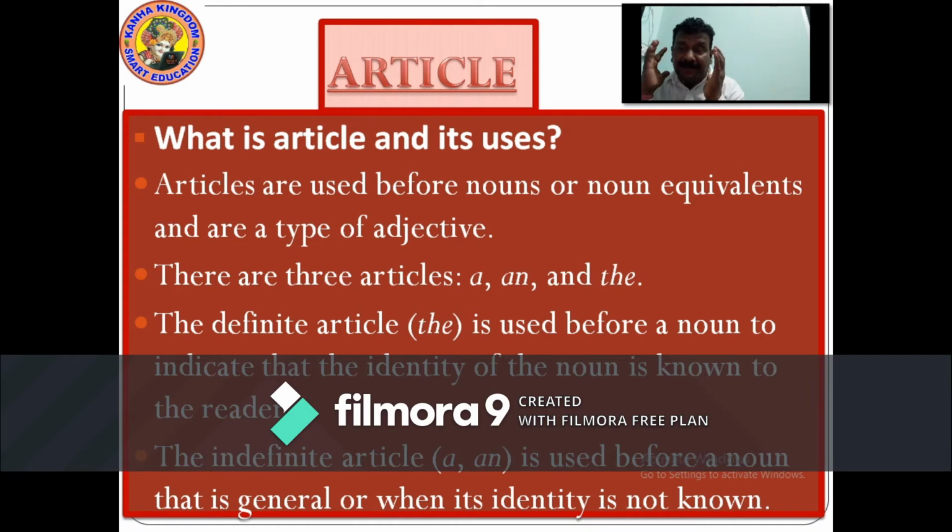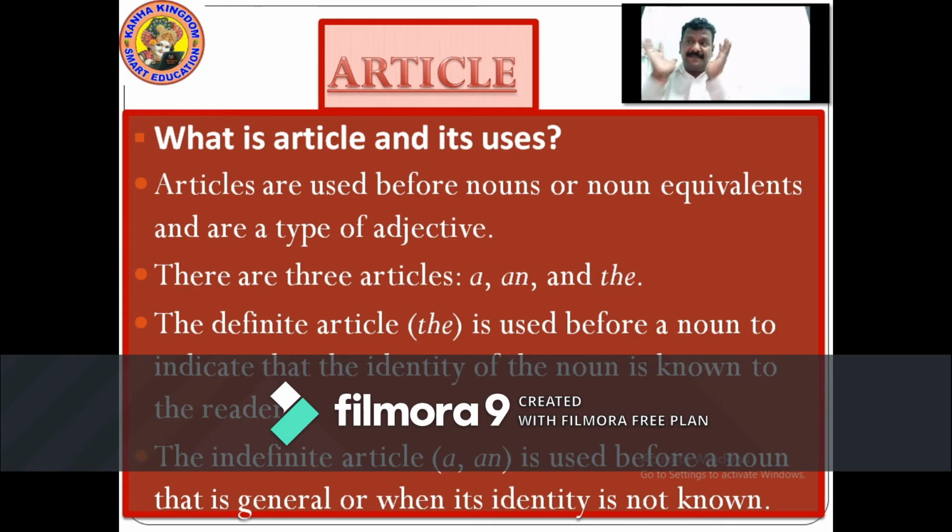The is used before a noun to show the identity of the noun to the reader. When we read, we are the reader of it. To be known by us, the word the is a definite article which is used before a noun. We should identify it, so it is written before the noun.